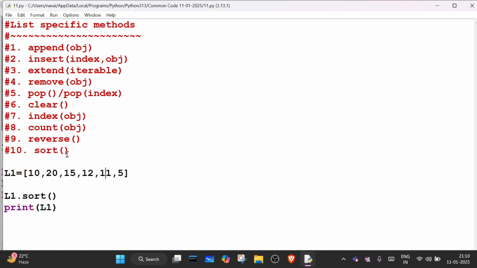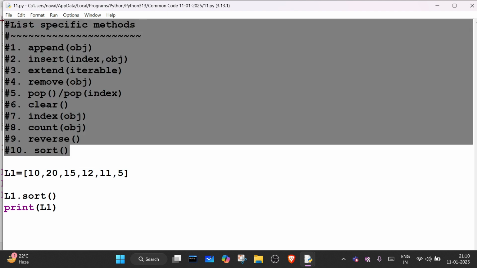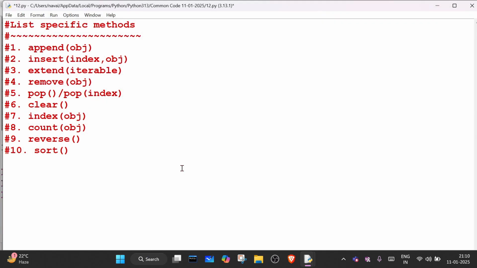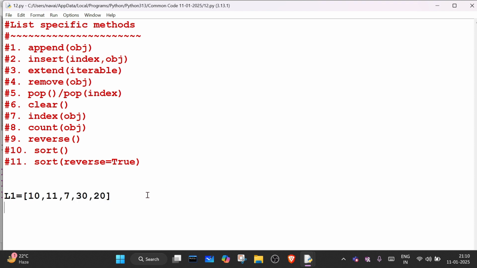And we have another sort method with an argument. Here we can say l1 dot sort, reverse is equal to True. This is also we can use, and it will sort in reverse order.